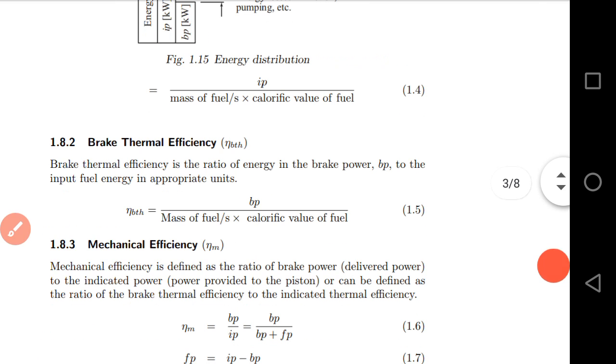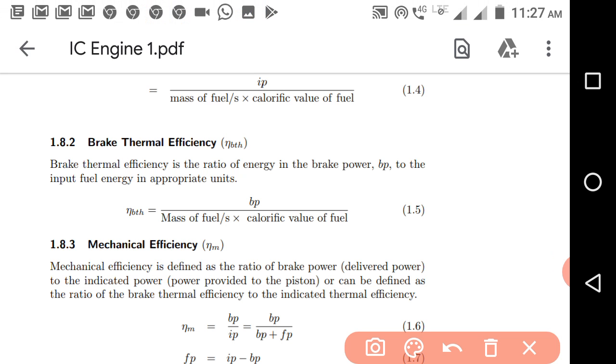So next one is the brake thermal efficiency. Again, we are concerned with the input thermal energy to the output power. Brake thermal efficiency is the ratio of brake power to the heat supplied to the engine. So it is given by η_BT. It is the ratio of brake power to the heat supplied by the fuel to the engine.